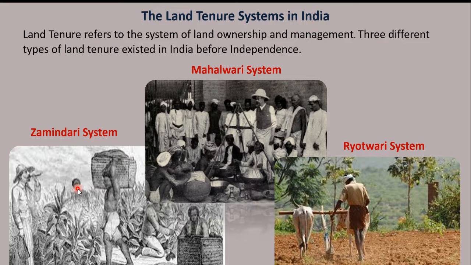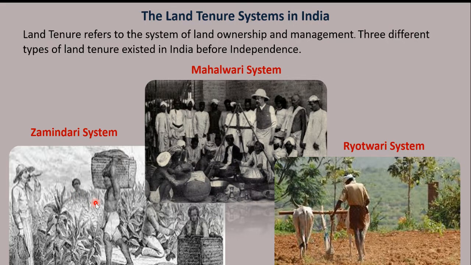So under this system, the landlords or the zamindars were declared as the owners. The name itself says it, zamindar. Who are the owners of this land? You can say landlord, that is the zamindar. They were the owners of the land.